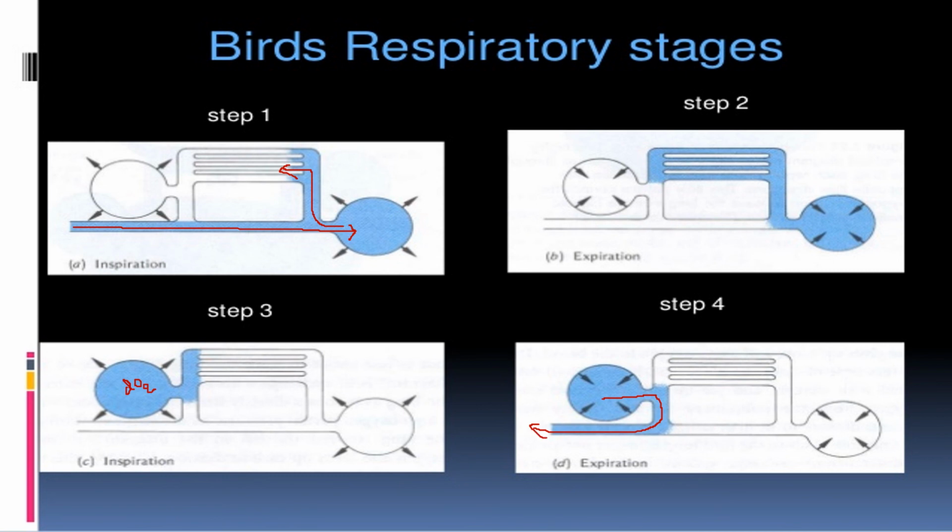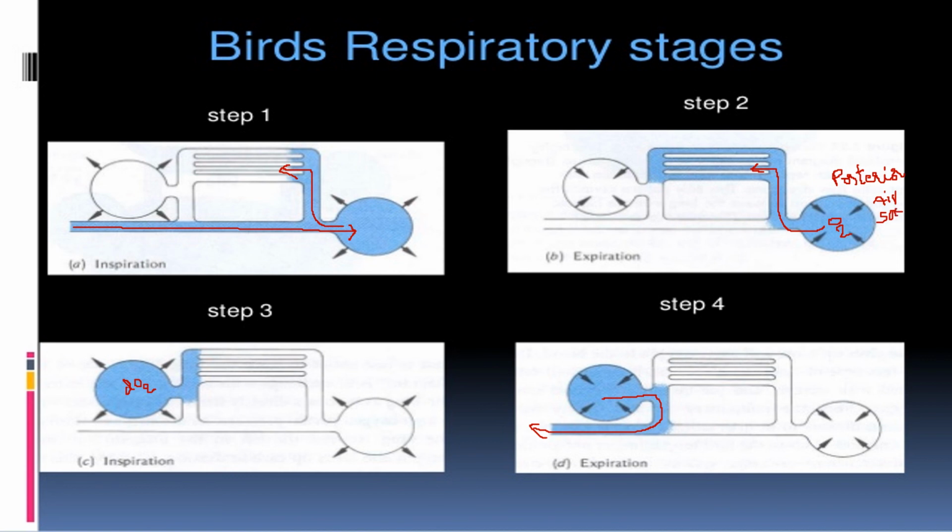Okay, simultaneously at the time of expiration the posterior air sac is transporting the oxygenated air to the lungs. That is, there is continuous supply of oxygen. Even during the expiration process, oxygen is being transported from the posterior air sac to the parabronchi. So this posterior air sac is supplying oxygenated air to the lungs.